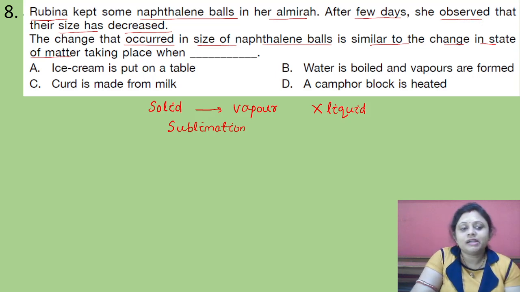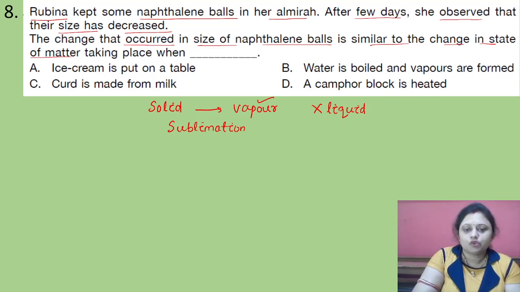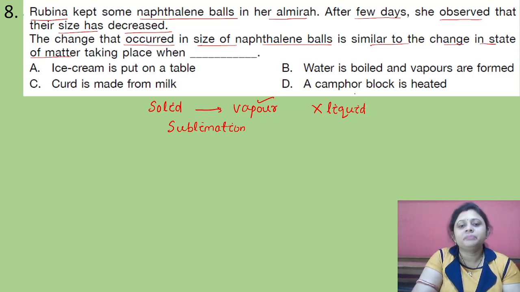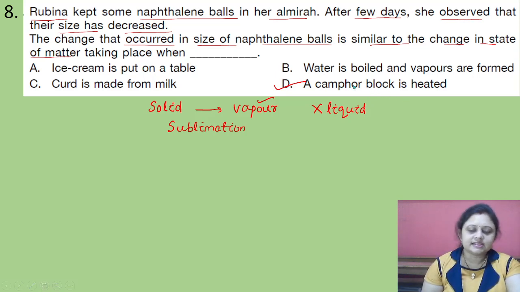So we have to find out in which of the following options sublimation is also taking place. A camphor block, when it is heated, is also converted into the vapor state directly without passing through the liquid state. That means the naphthalene ball and the camphor block both undergo sublimation. That's why option D is the correct answer.